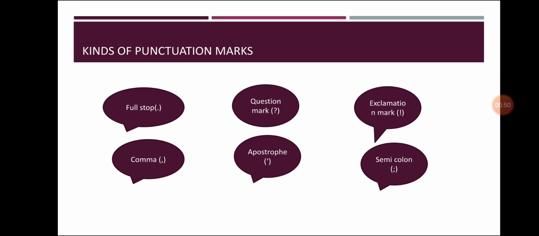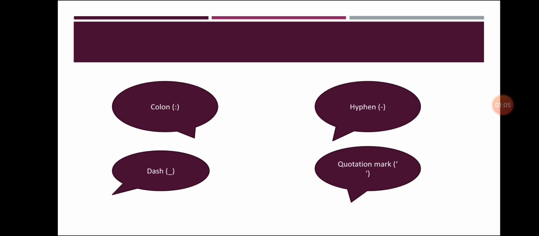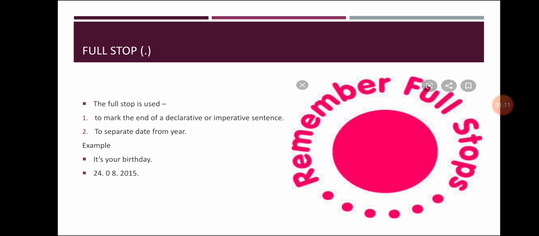We are going to start with the kinds of punctuation marks. There are so many types of punctuation marks. First, full stop. Second, question mark. Third, exclamation mark. Fourth, comma. Fifth, apostrophe. Sixth, semicolon. Seventh, colon. Eighth, hyphen. Ninth, dash. And the last, quotation mark. Let's start with the very first kind, full stop.